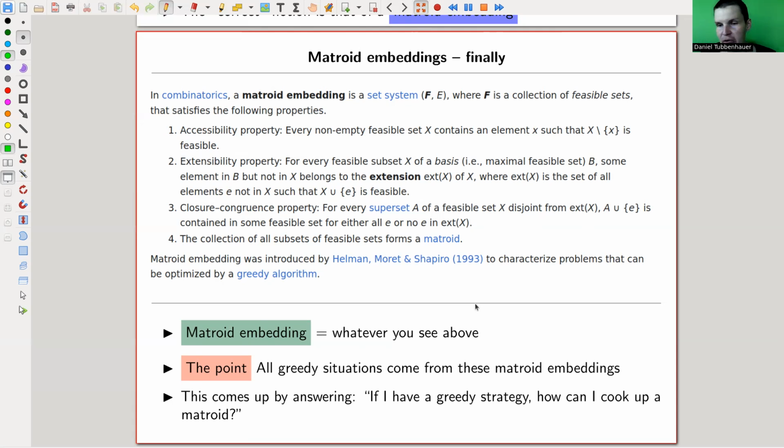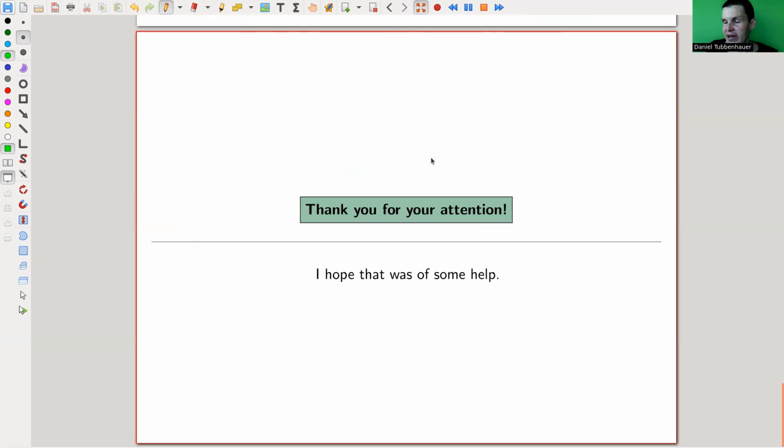Okay. So the story here is that Greedoids are a natural generalization of matroids. They almost do the job. Matroids almost do the job anyway. And then, yeah, you need to tweak the definition quite a bit to get the correct one, but at least the collection of all subsets here forms a matroid. So you generalize a matroid in this sense, and you get what is called a matroid embedding, and that's a perfect description of the greedy algorithm.